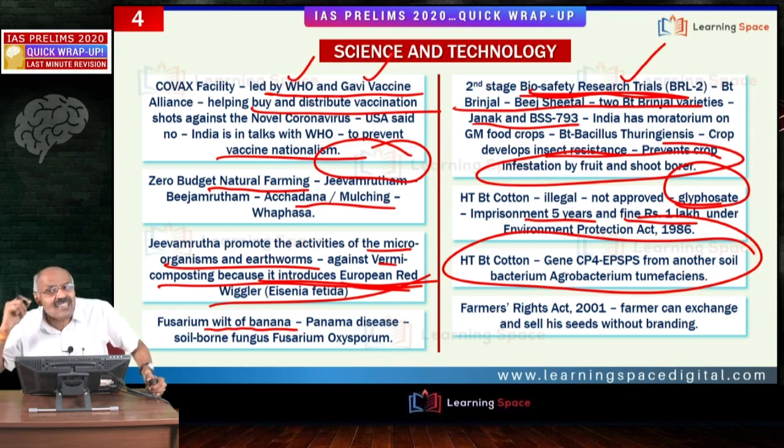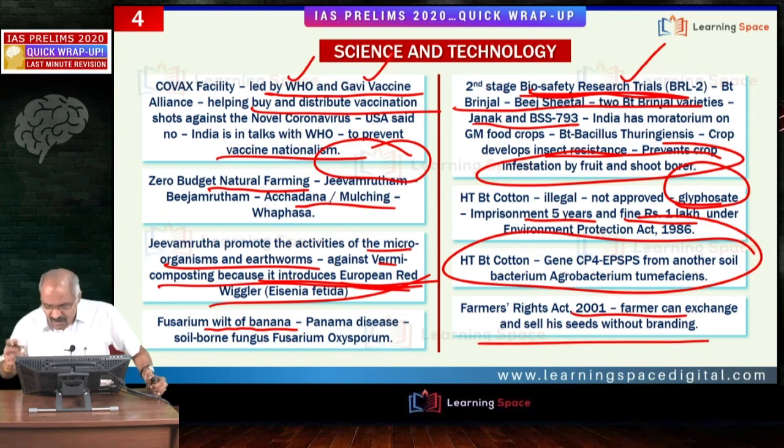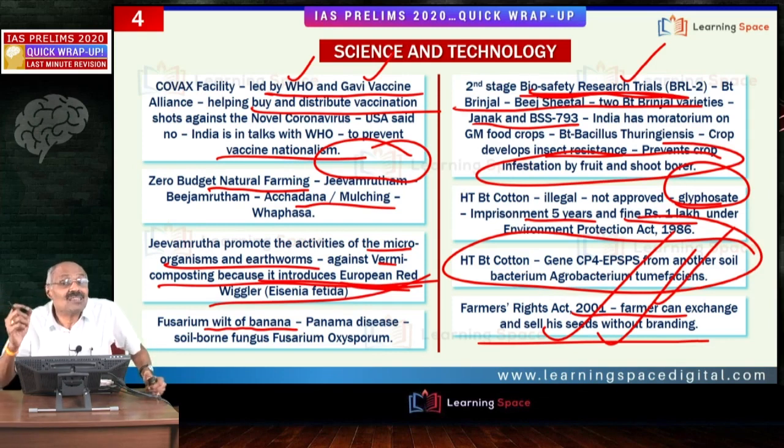Right, friends? Another important aspect is, as per the Farmers' Rights Act 2001, a farmer can exchange and sell seeds without branding. A farmer can sell his own seeds, and at the same time he can purchase seeds from another farmer. There is no restriction, but he cannot sell with branding. That is the important aspect, don't forget.